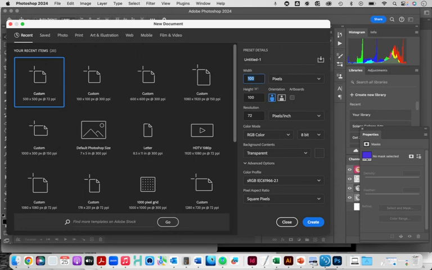Make your document 100 pixels by 100 pixels, 72 DPI or PPI here. This is pixels per inch. We're going to use a web standard. If you're doing this for print, and I want to say this, if you're going to output this on paper or somewhere, you'd want that to be 300. We're doing this for web, so keep it this way.